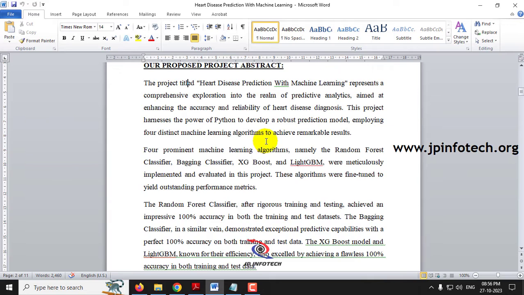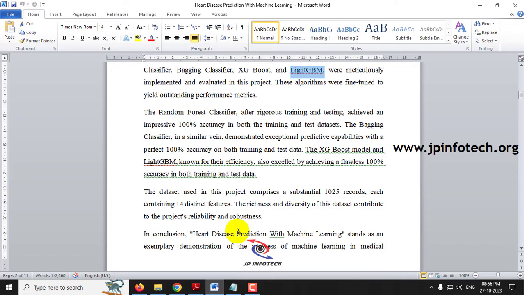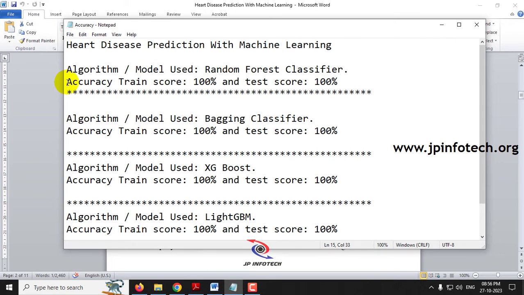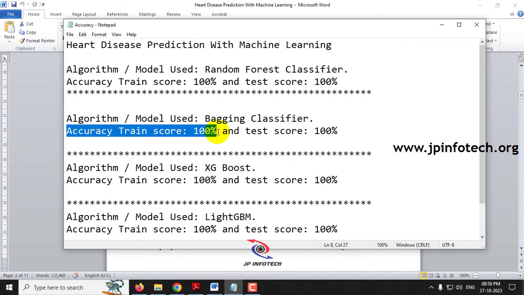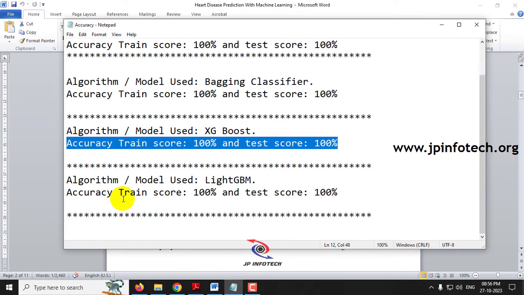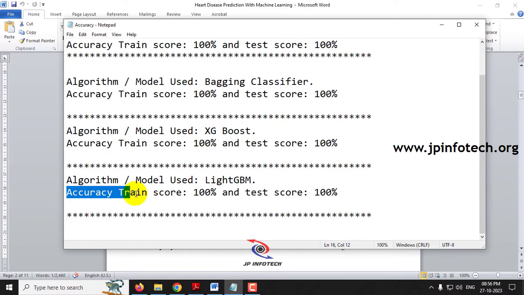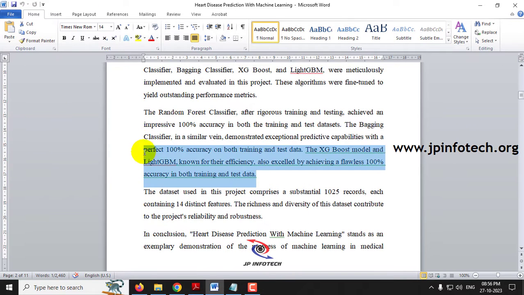Coming to the models, we have used 4 prominent machine learning algorithms: random forest classifier, bagging classifier, XGBoost, and LightGBM. We have achieved a train score of 100% and test score of 100% for the random forest classifier. Same train score of 100% and test score of 100% for the bagging classifier, the same with XGBoost, and the same for LightGBM. All these details have been mentioned here.